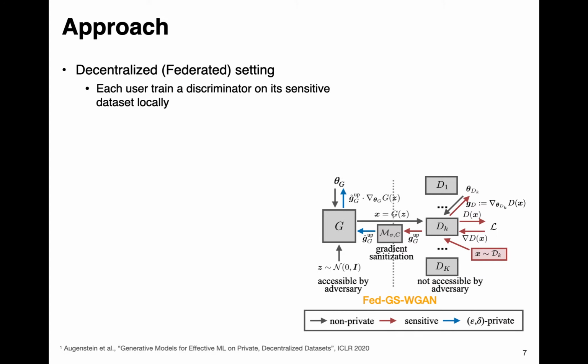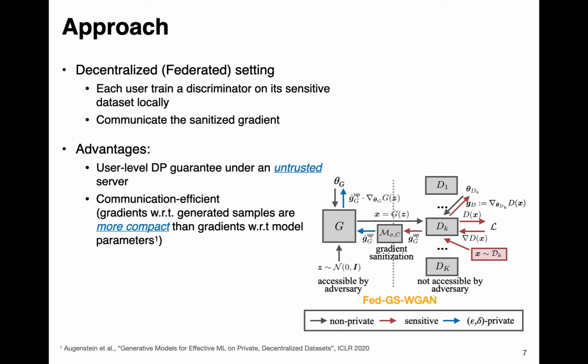Our method is easily applicable to the decentralized setting, where each user trains a discriminator on its dataset locally and only communicates the sanitized gradient to the server. Our framework provides user-level DP guarantees even under an untrusted server assumption, and is more communication efficient than the previous method.